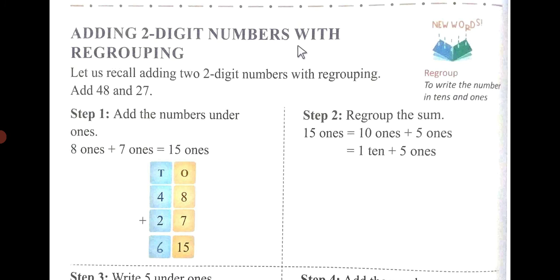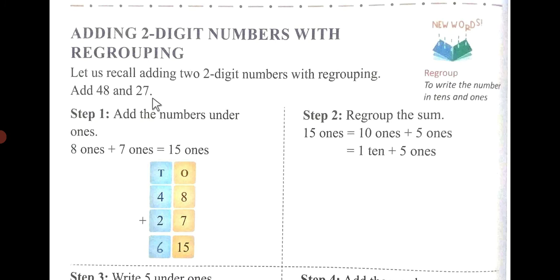So adding 2-digit numbers with regrouping. What is regroup? To write the numbers in tens and ones. Always remember to write the numbers in tens and ones. Let us recall adding 2-digit number with regrouping.